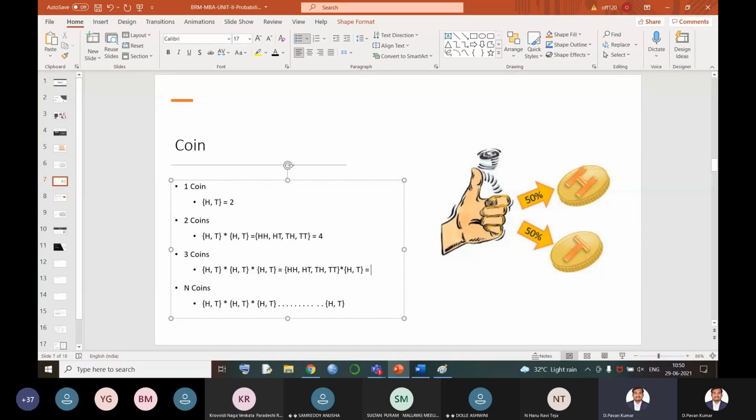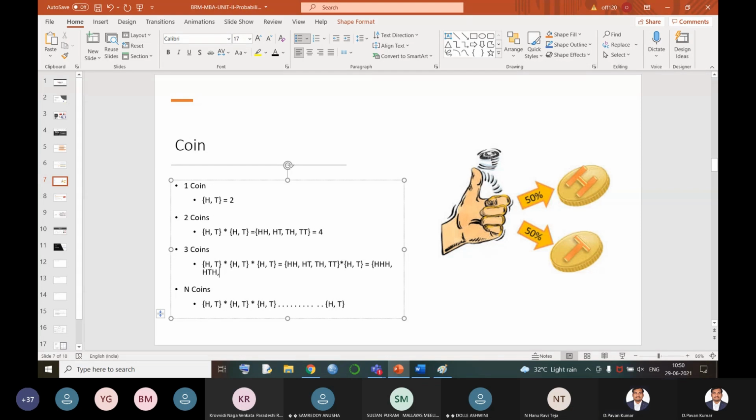So see, the result is that we now get all these combinations with head first. That is, we may get head, head, head, comma, next head, tail, head, comma, next tail, head, head, comma, next tail, tail, head.